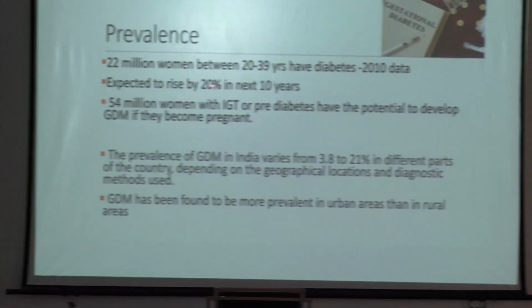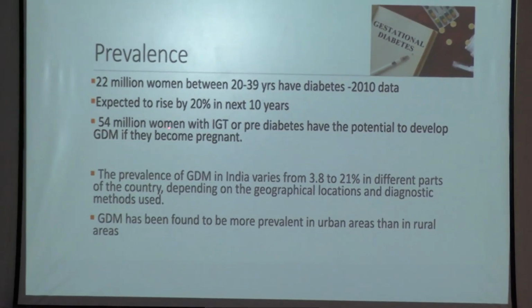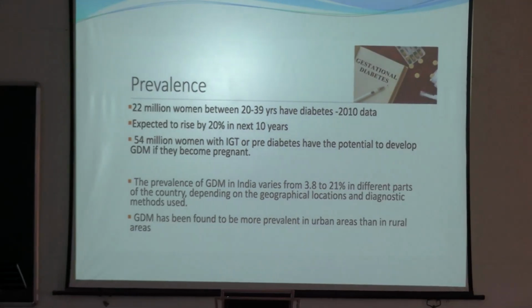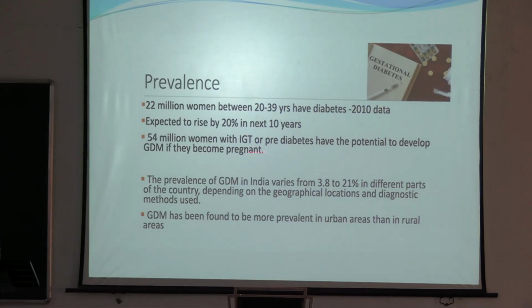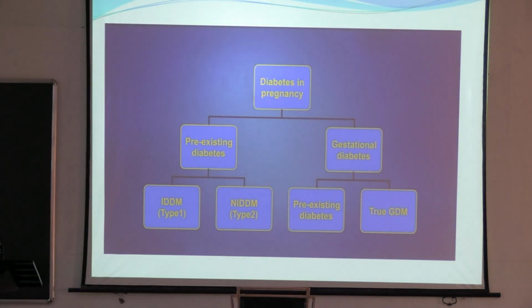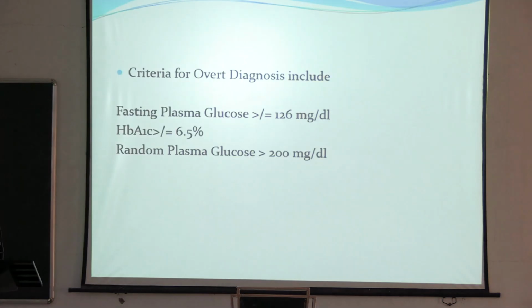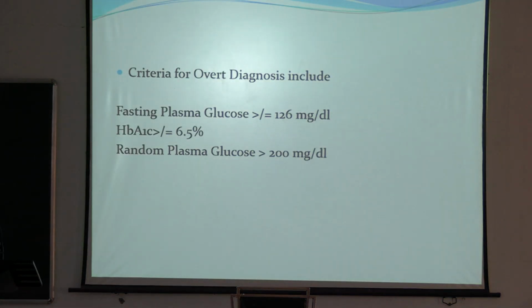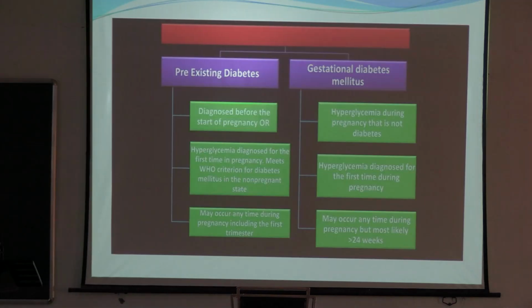22 million women between 10 to 39 years have diabetes, expected to rise by 20% in the next 10 years. 54 million women with impaired glucose tolerance or pre-diabetes have the potential to develop GDM if they become pregnant. The prevalence of GDM in India varies from approximately 10 to 14% in different parts of the country, depending on the geographical location and diagnostic method used. GDM has been found to be more prevalent in urban areas than in rural areas. So this is pre-existing diabetes and gestational diabetes. The criteria for diabetes I already told you: fasting more than 126, random more than 200, and HbA1c more than 6.5.